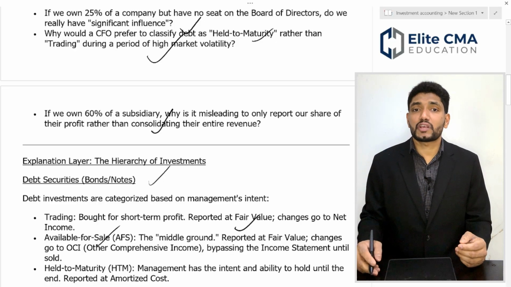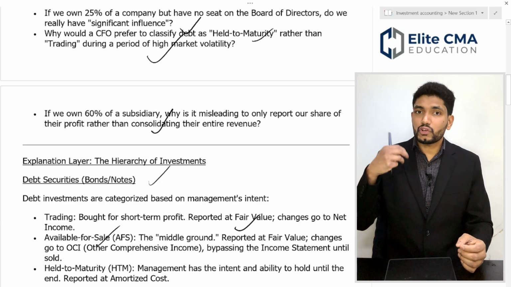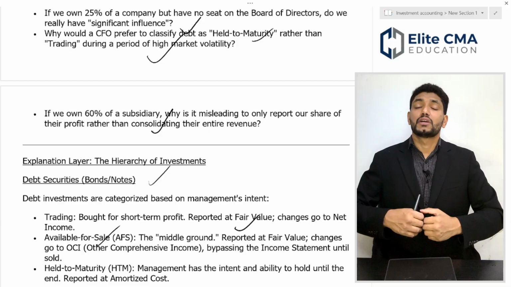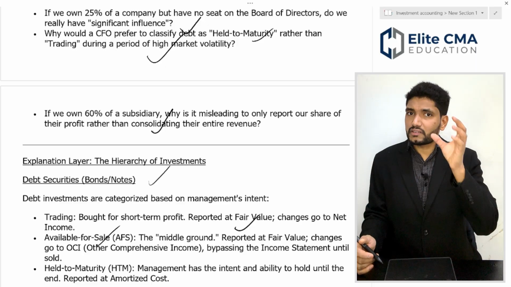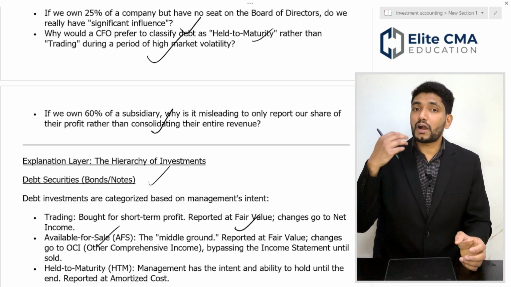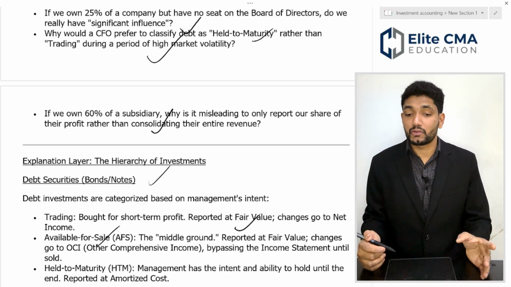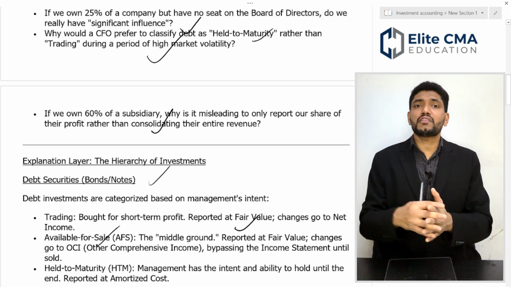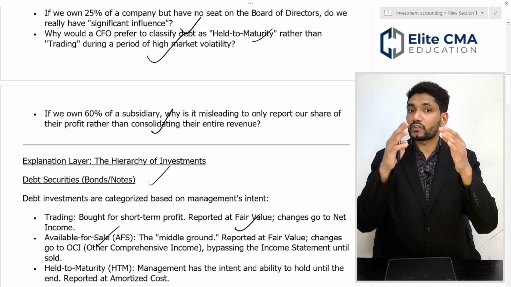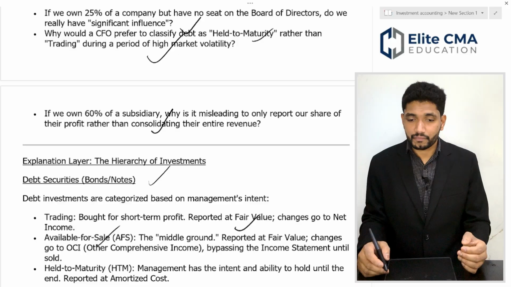Then the available for sale security. This is another category of debt instrument. You purchase it to hold, but it's available for sale at any time. In this category, you don't want to reflect changes in the market price in the income statement. Why? This will bypass the income statement, and these changes in the market value will be reflected only in the other comprehensive income statement, not in the income statement.